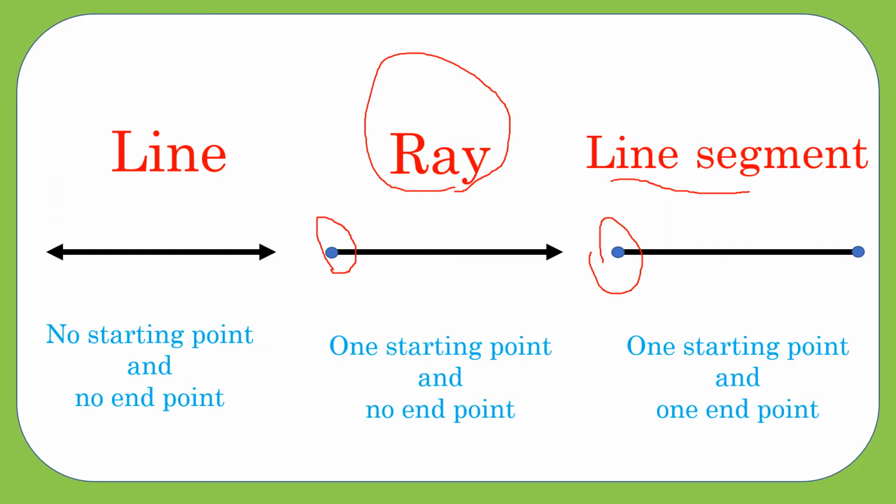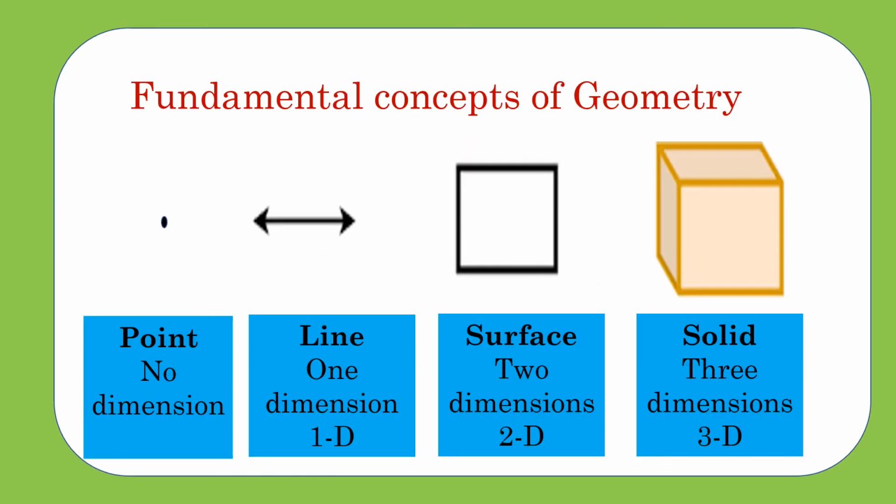Okay, first one is line, no starting point and no end point. The second one is ray, it has a starting point and no end point. The third one is line segment, it has one starting point and one end point. These are the fundamental units of geometry, or we can say fundamental concepts of geometry.